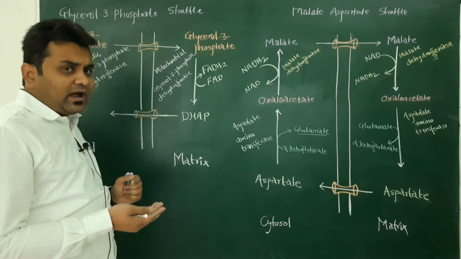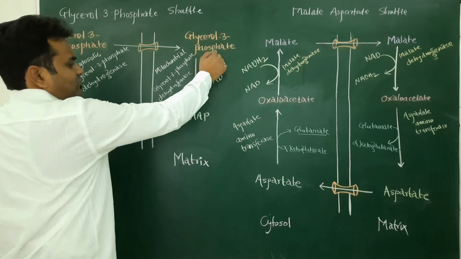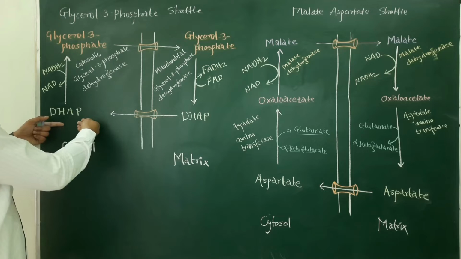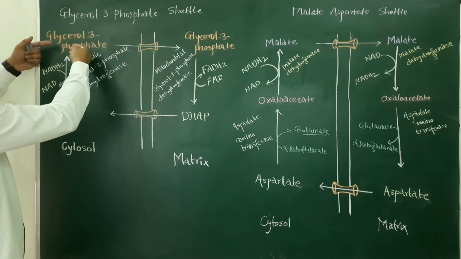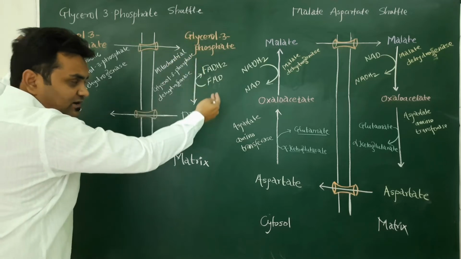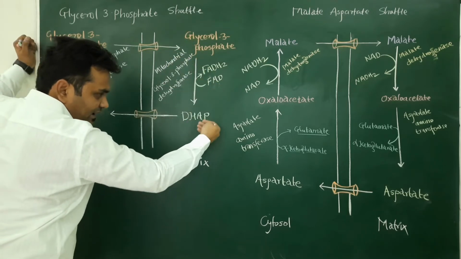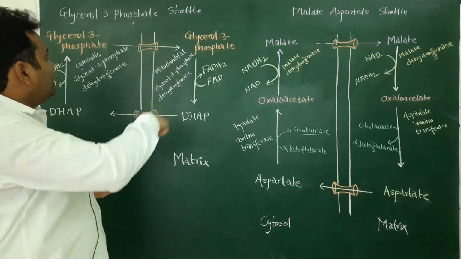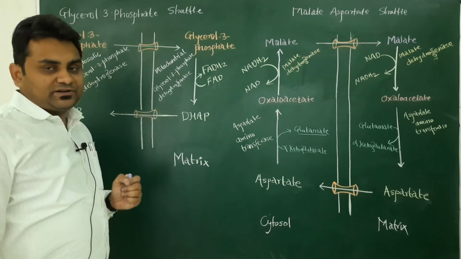After donating hydrogen, this glycerol 3 phosphate will become DHAP again. It enters the matrix, donates the hydrogen and becomes DHAP. Again this DHAP enters into the cytosol. So this is called the glycerol 3 phosphate shuttle.